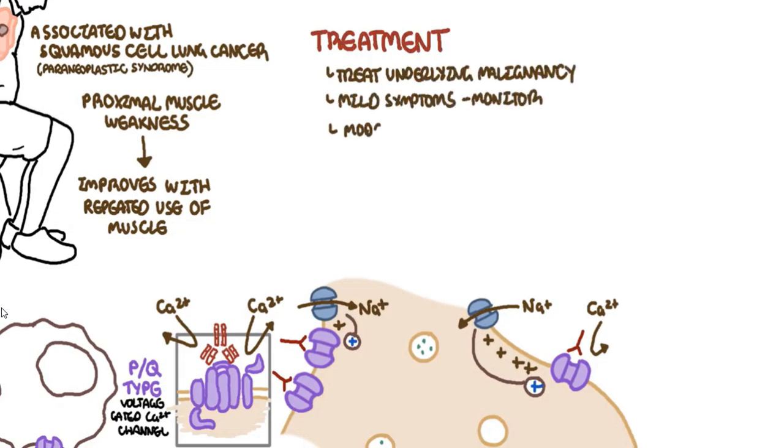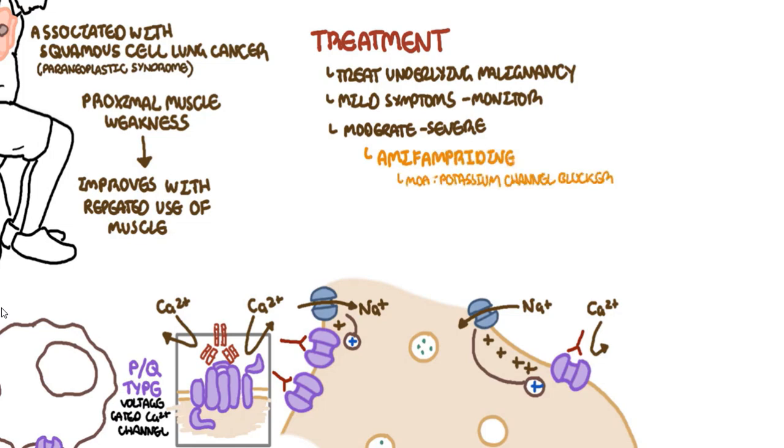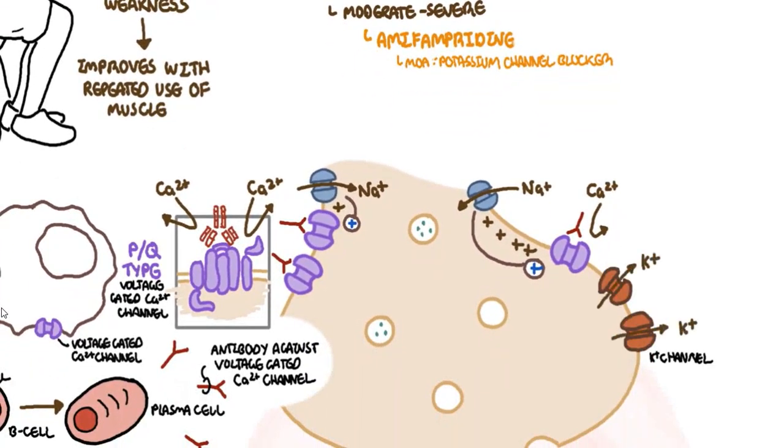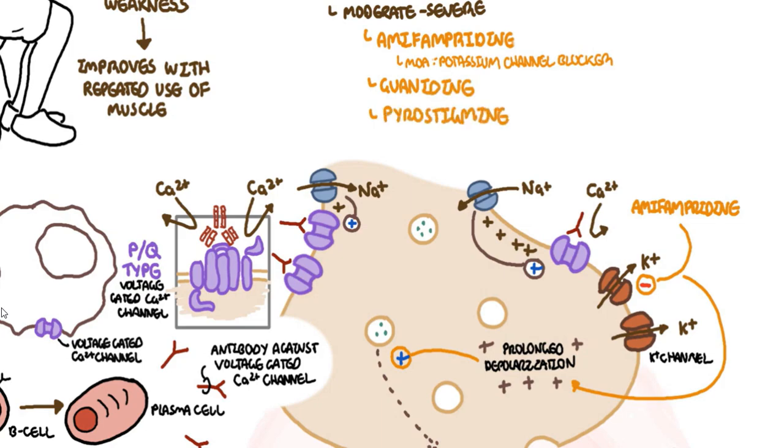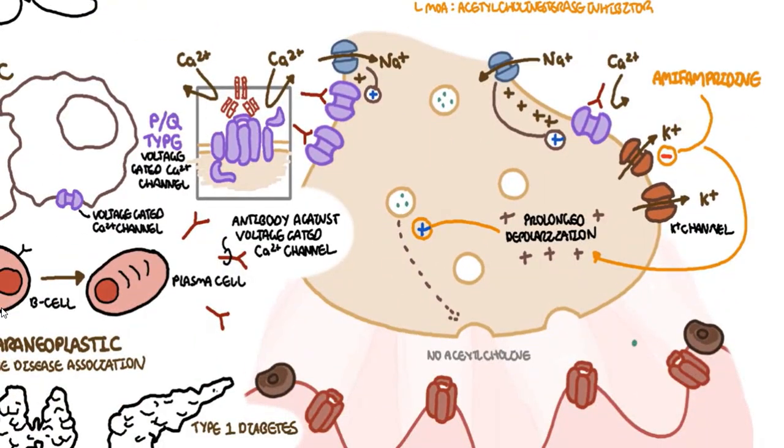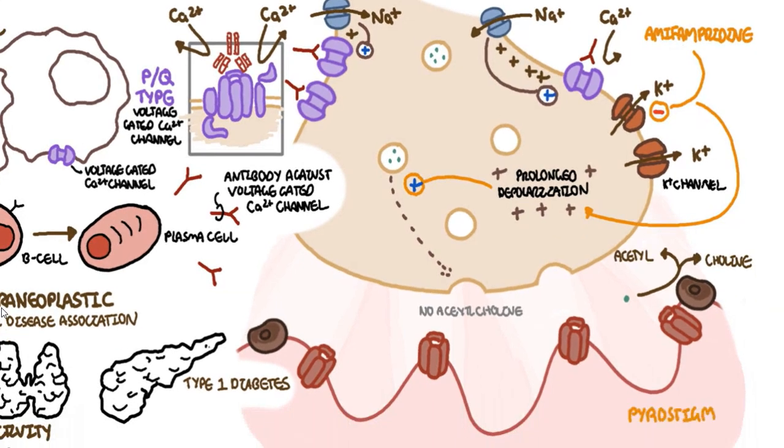For mild symptoms, it's important to monitor. However, for more severe symptoms, potassium channel blockers can be used. Normally, potassium efflux causes repolarization, and so inhibiting these channels prolongs depolarization, and so more acetylcholine can be released into the synaptic cleft, and then muscle contraction. Other medications that can be used include guanidine and pyridostigmine, which is an acetylcholinesterase inhibitor. Acetylcholinesterase breaks down acetylcholine in the synaptic cleft, and by inhibiting this enzyme, you prolong the effect of acetylcholine, which then binds to channels, causing sodium influx and muscle contraction.